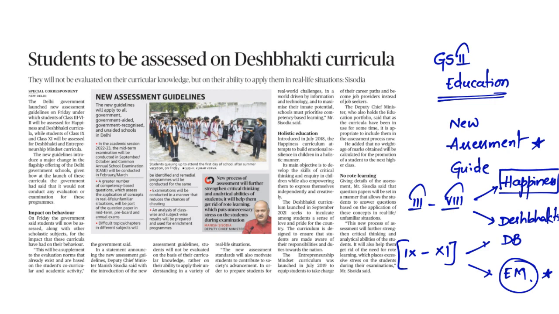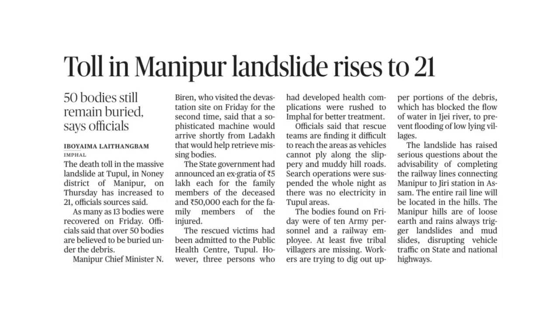Now without any further delay, let us move to the last and final article of today's discussion. Let's discuss it. So the next article of today's discussion is: toll in Manipur landslide rises to 21. Very, very important article regarding GS paper 1 geography and GS paper 3 disaster management. So first let us discuss what is exactly in the news.